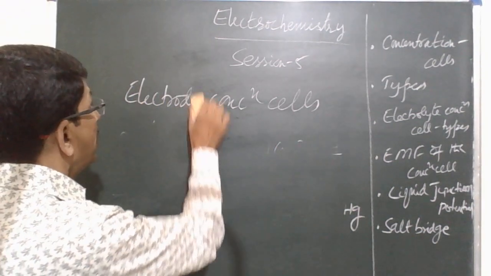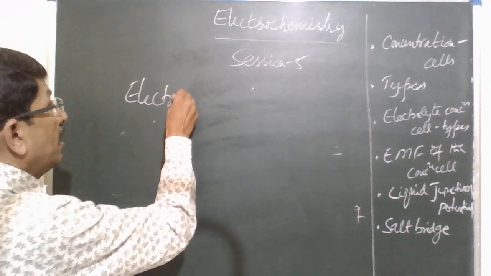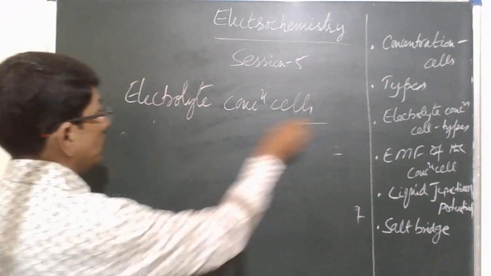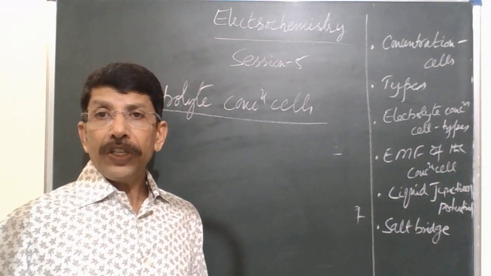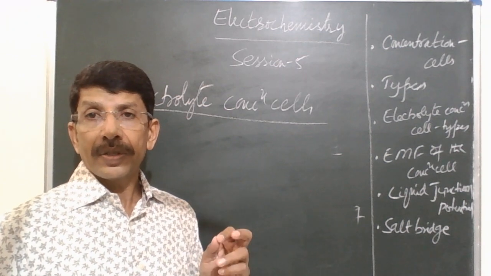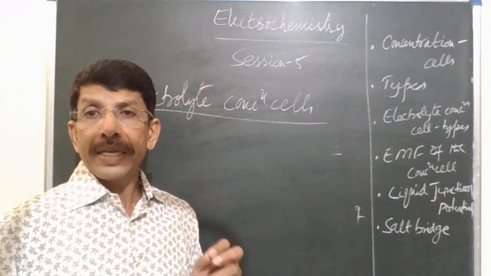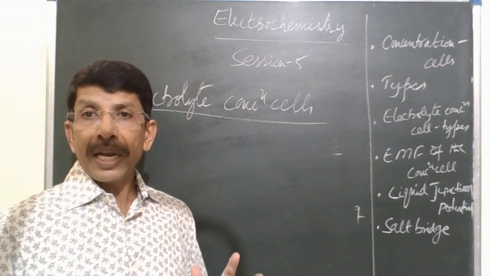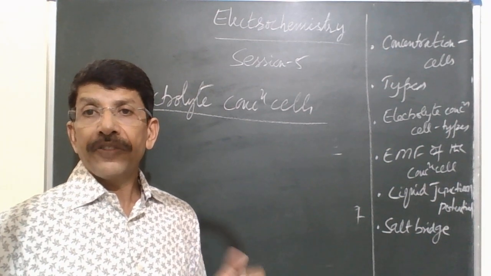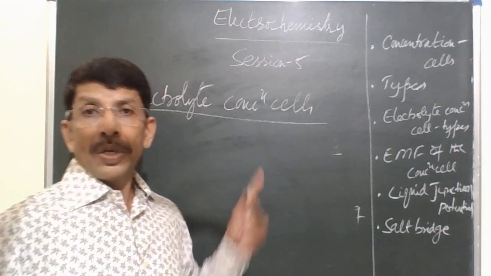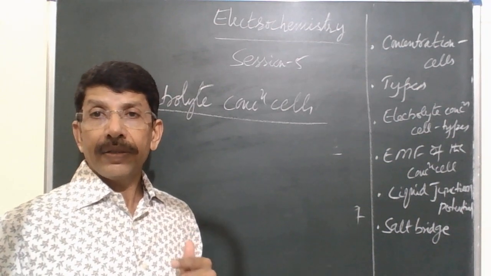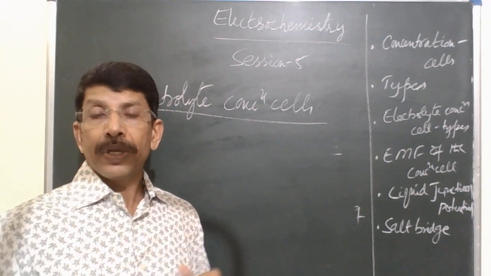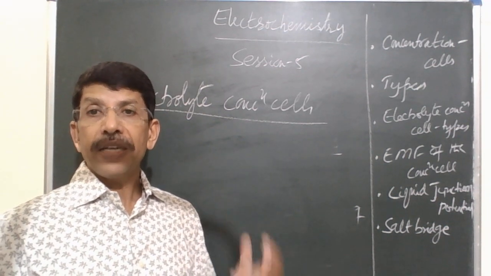And the next type of concentration cells are electrolyte concentration cells. The moment we hear the term concentration cells, it should immediately come to your mind that these are cells consisting of the same electrodes and the same electrolyte, but differing in the concentrations. So in electrolyte concentration cells, two similar electrodes of the same concentration are dipped into the same electrolyte of different concentration.